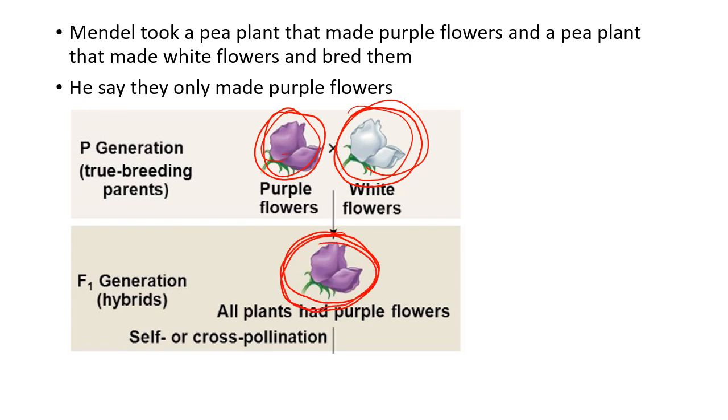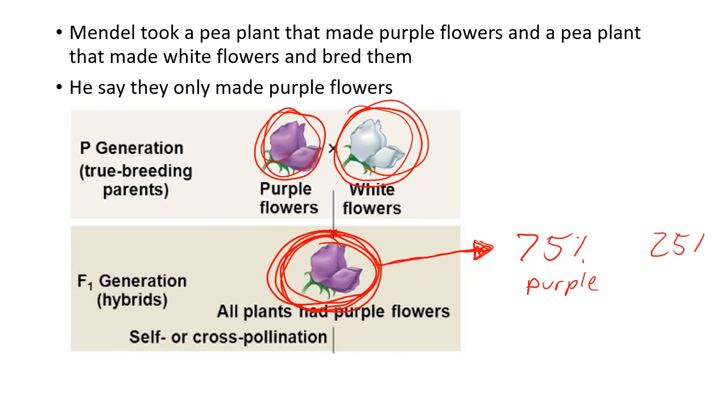He bred these ones with each other. And when he bred two of these together, he found that the next generation had 75% purple and 25% were white.